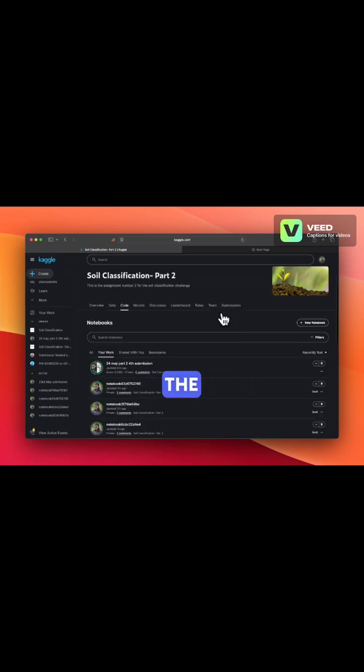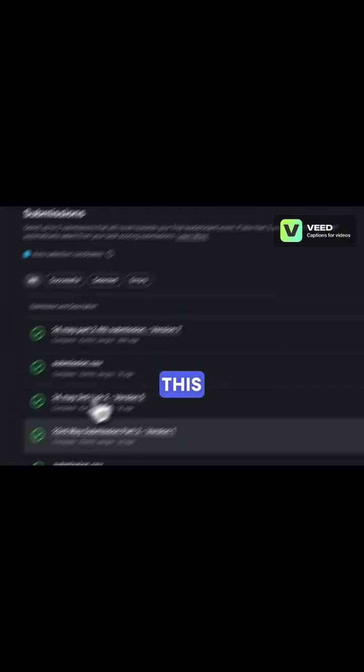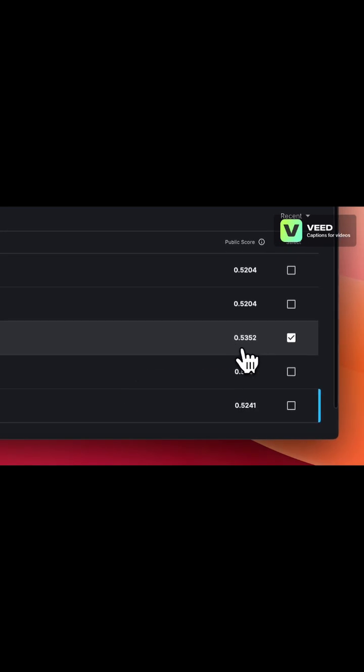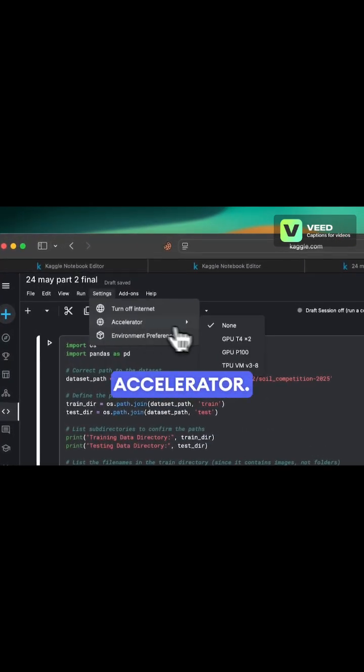Okay, so let's see the submissions here, and we have this submission with a public score of 0.5352. Okay, so this is the code and we have to click on settings, then accelerator, then we are choosing GPU P100.